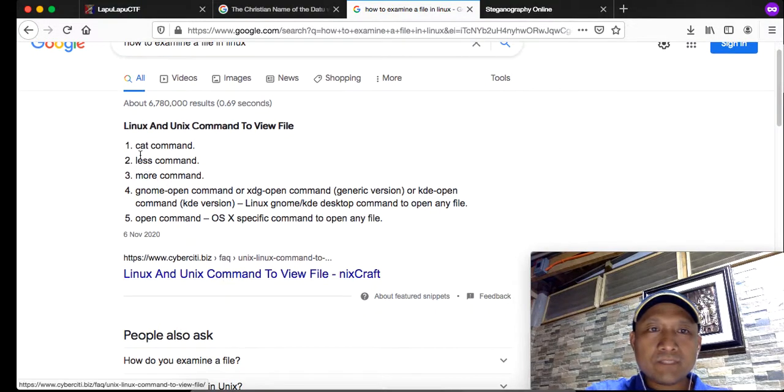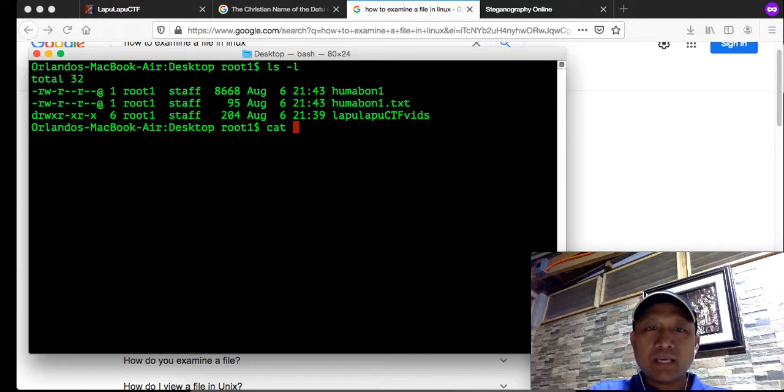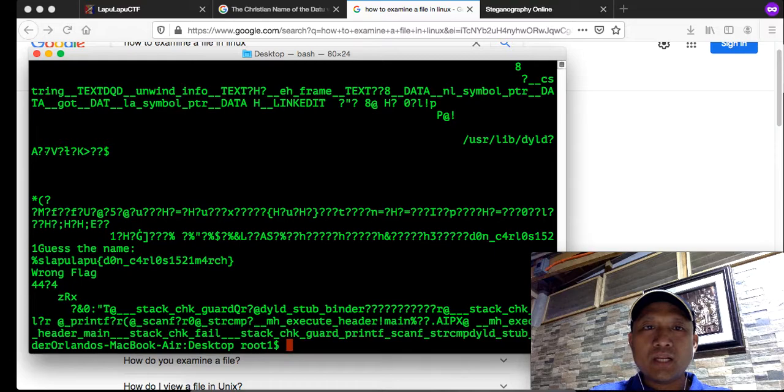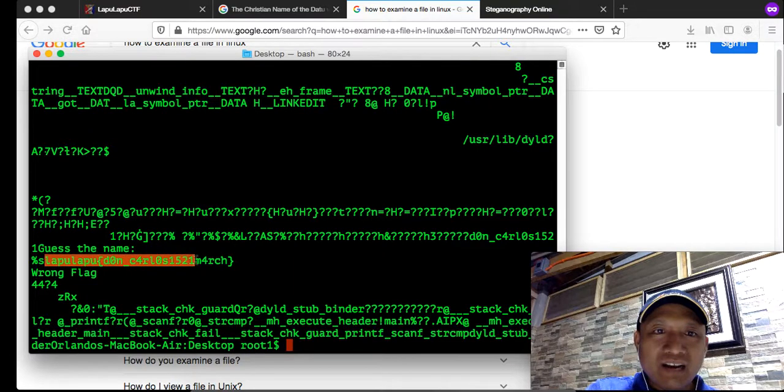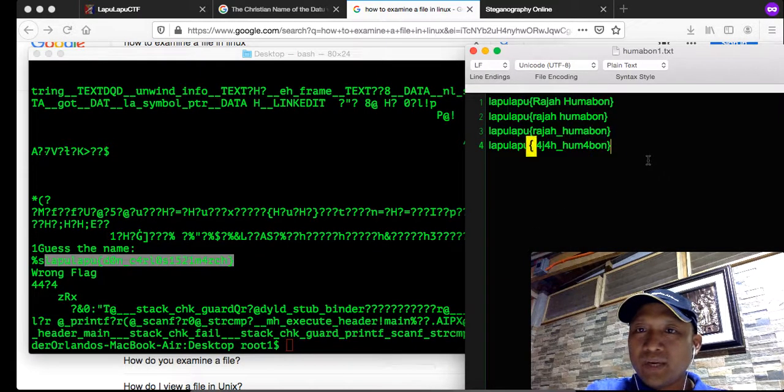Oh, there's a cat command. So let's see what happens if we say cat humabon 1. Whoa. Oh, there is a name here, but there's a wrong flag, so we don't know if this is the one. But anyway, let's just copy this.